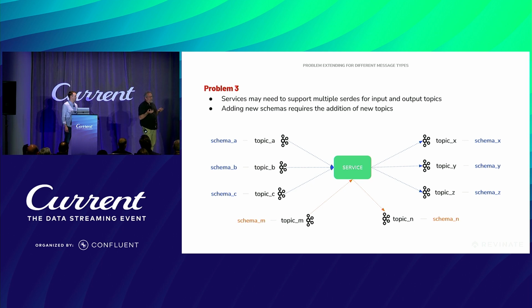It's not clear that this is necessarily a problem. That may be fine. But we have services that don't necessarily care about the message type. So it's possible that the service could process this new schema message M without any code changes whatsoever. But in this model, we'd have to add the new topic, and we'd have to go change the service in order to do that.